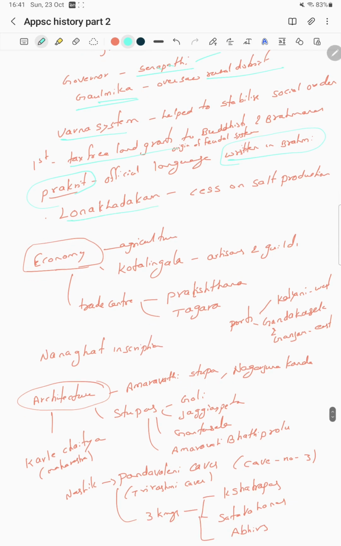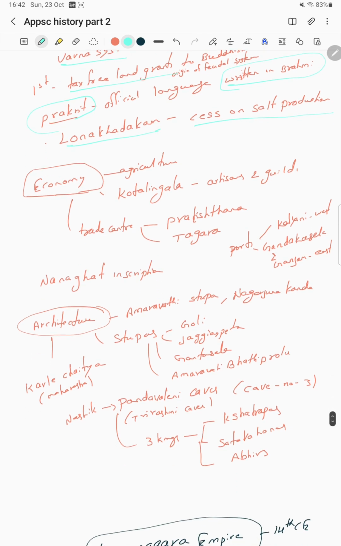Lonakhadakam is a cess on salt production. Even in British times, there was a cess on salt production. That is the reason the Dandi March happened, part of the Civil Disobedience Movement. What is the Dandi March? It is nothing but the breaking of the salt law, because there was a tax on salt, even for personal use. That existed even before the British Empire itself. The Satavahanas' Lonakhadakam is known as the cess on salt production.